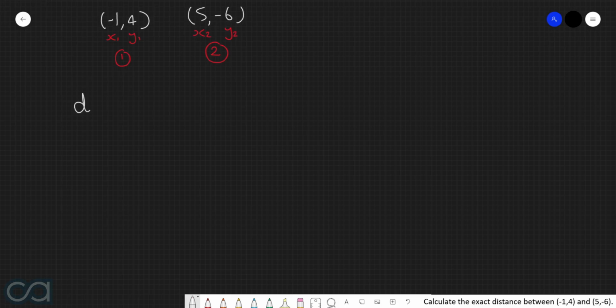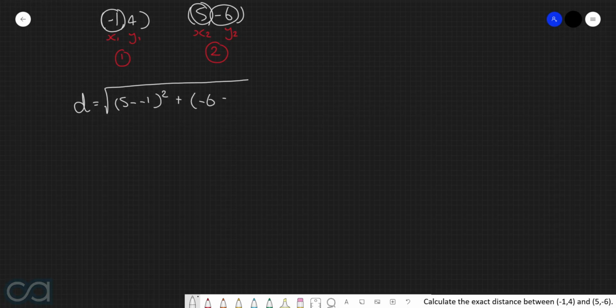Now, we know that the distance between 2 points is given by the square root of x2 take x1 all squared plus y2 take y1 all squared. Simplifying this, we get the square root. 5 take -1 is 6, so we have 6 squared, and then -6 take 4 is -10, so we have -10 squared.